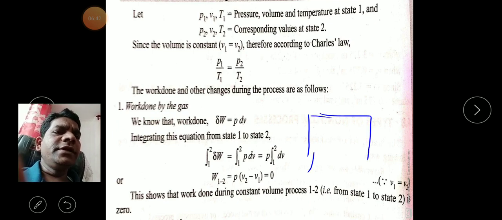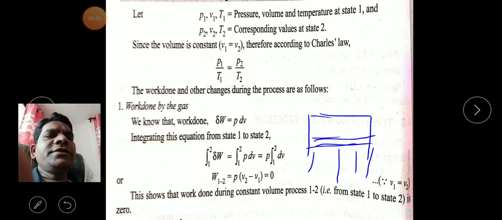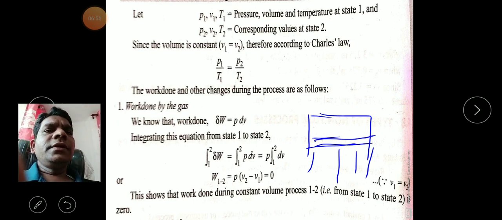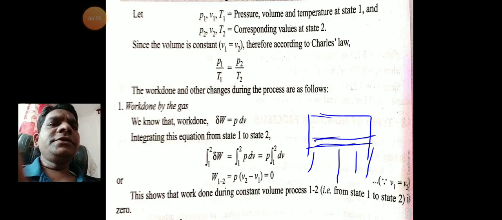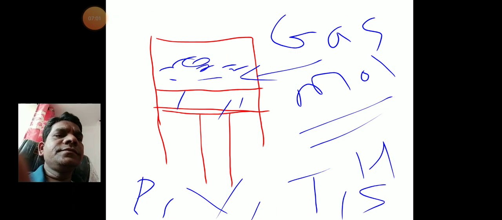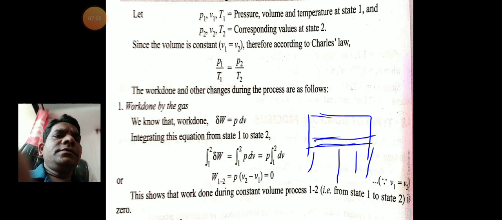This is our cylinder. This is our piston, right? Initially we assume the pressure P1 will be there, like that.